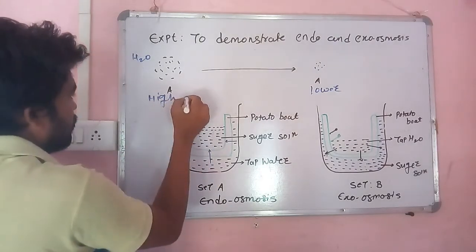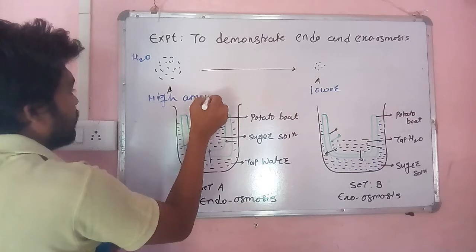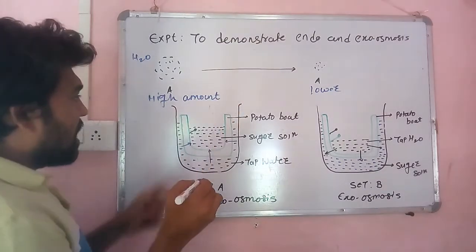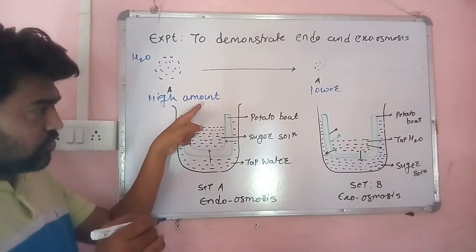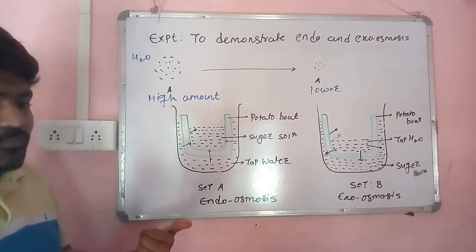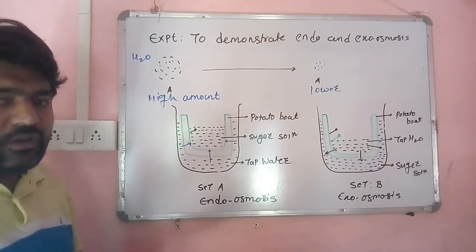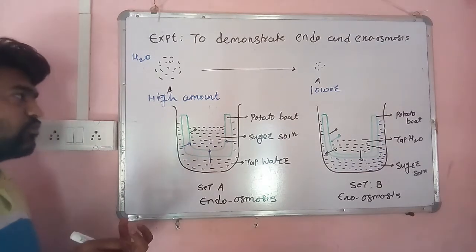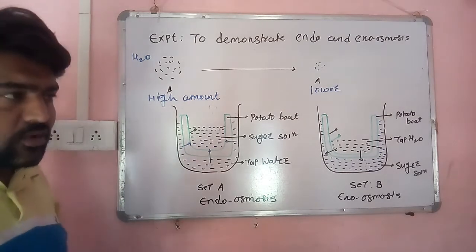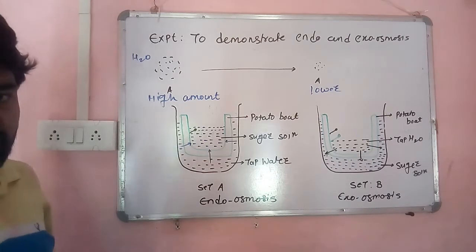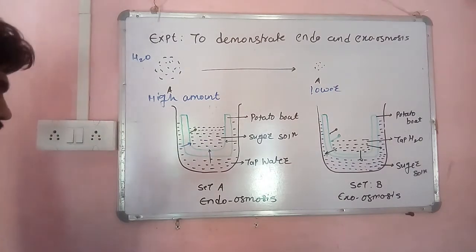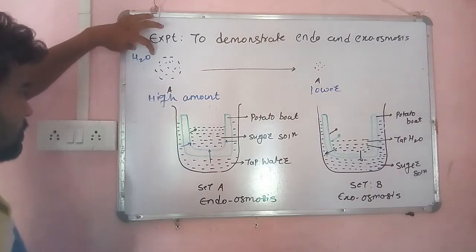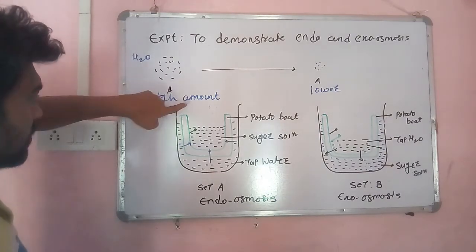So rather than use the word concentration, I am using the word amount, because if the water is pure, we cannot use the term concentration. Concentration is used when we add a solute in water, and it indicates dilute or higher concentrate. As it is pure water, we can simply use the word amount of water molecules.